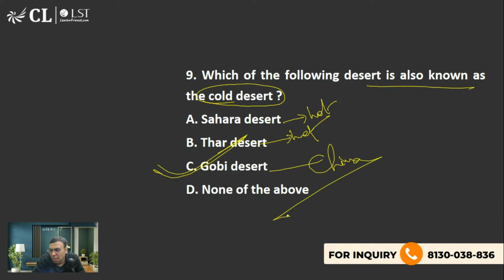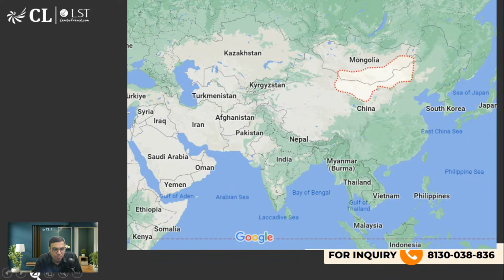Yes, you were right, but why did you put a question mark? You were right. C is the right answer. Look, this is the Thar desert, and this is a hot desert. This is China and Mongolia, between them here. This is actually the Gobi desert.